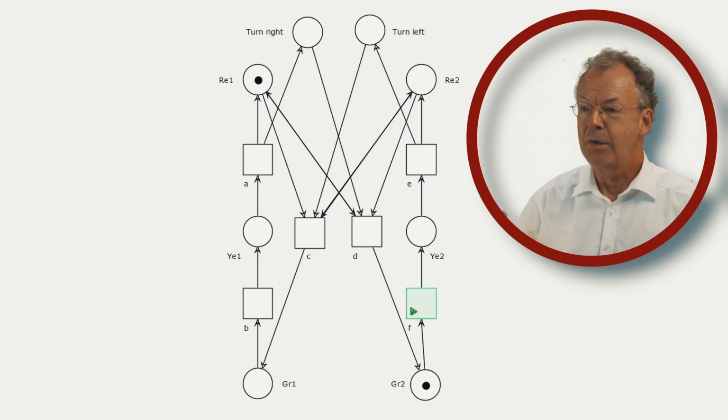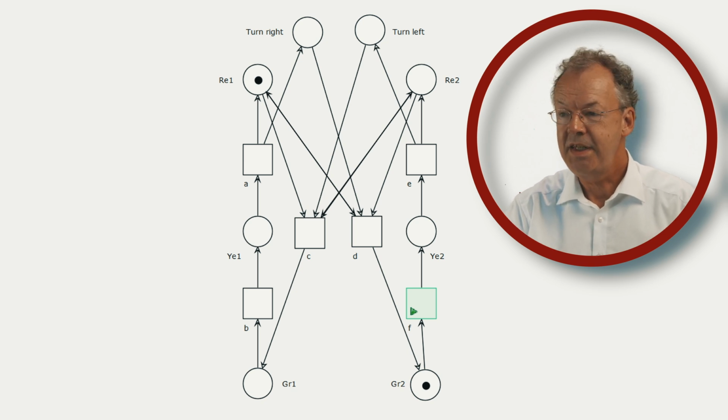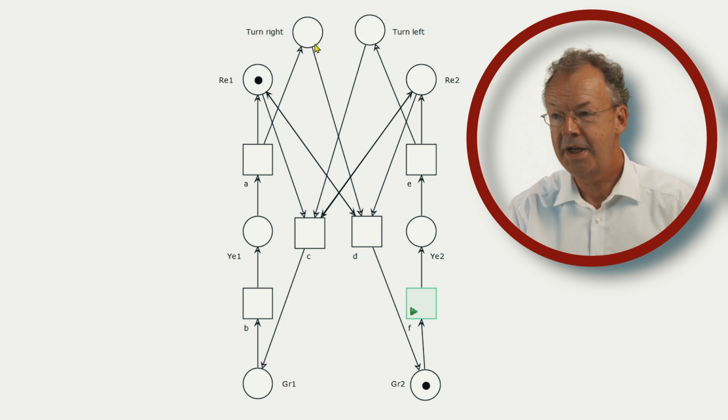As we have seen in our three scenarios, we can still have this fairness built into our environment. As Piggy TV pointed out, we can easily modify this net to guarantee fairness on its own. We can implement strict alternation. So this is our modified Petri Net. As you can see, we have two additional places. One is called turn right and the other one is turn left.